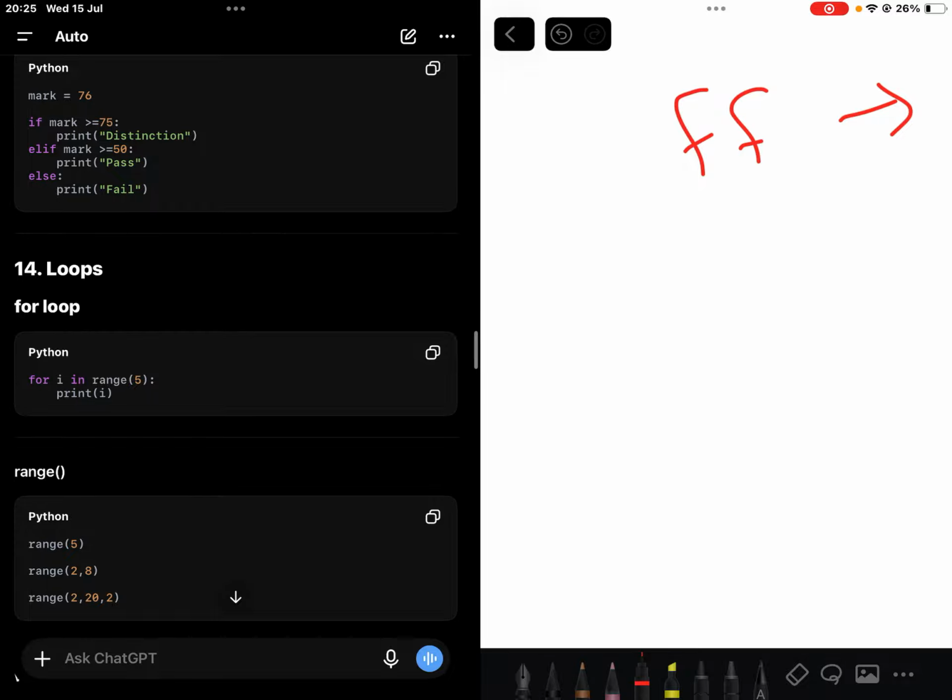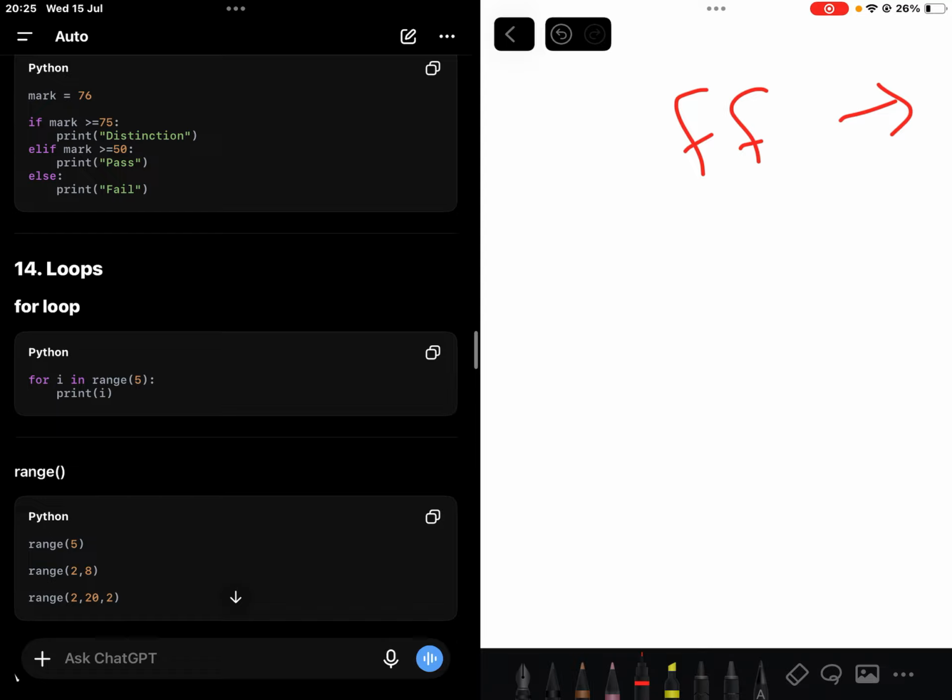Then for loop and while loop. As the name suggests, for loop means do this for a certain number of times. With while, if it's still true, keep on doing this unless something happens, right? That's the while loop.